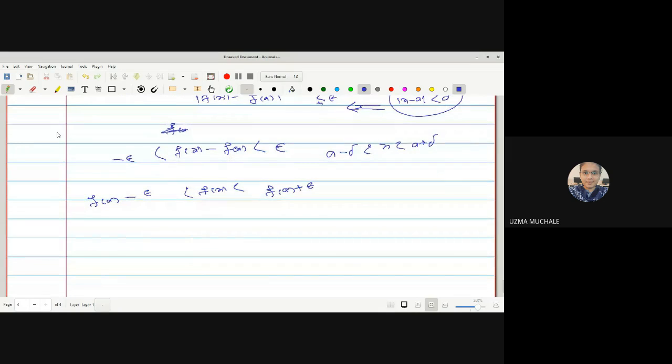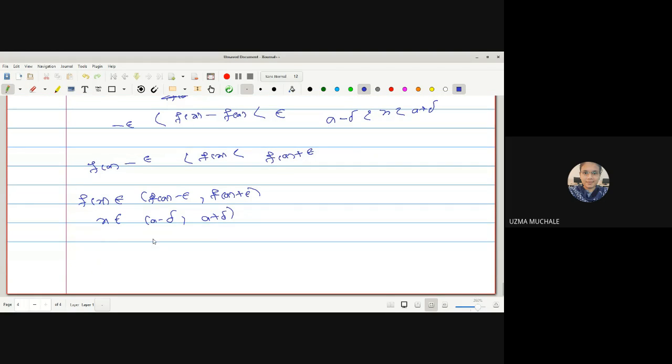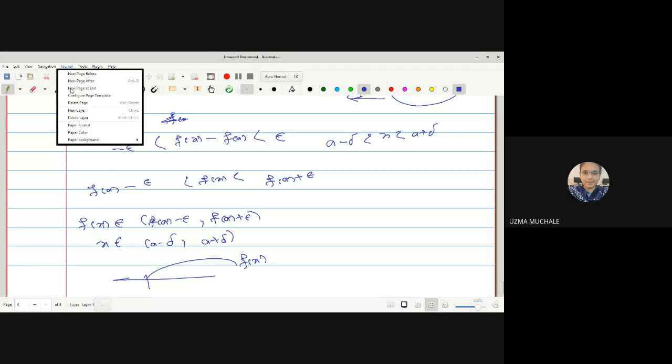In notation, f of x belongs to the interval f of a minus epsilon to f of a plus epsilon, and x belongs to the interval a minus delta to a plus delta. So whenever you are at a point x here, the image f of x will lie in the interval f of a minus epsilon to f of a plus epsilon. This is the definition we have seen in real analysis.